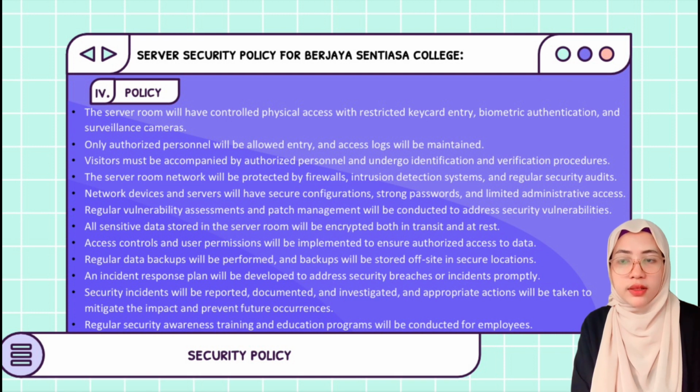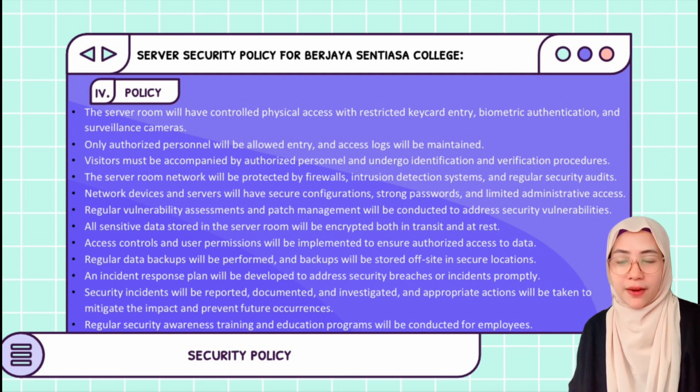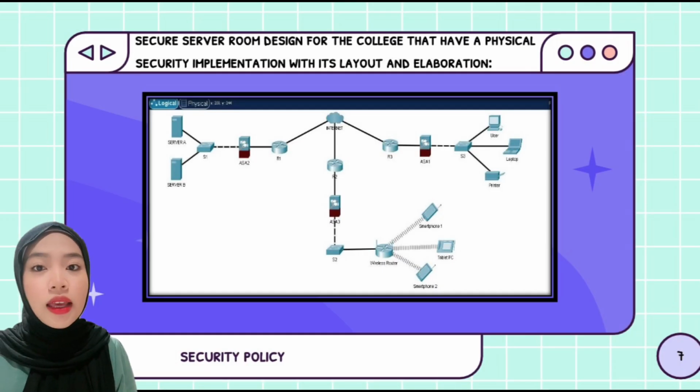Number 10, an incident response plan will be developed to address security breaches or incidents promptly. Number 11, security incidents will be reported, documented and investigated and appropriate actions will be taken to mitigate the impact and prevent future occurrence. The last is number 12, regular security awareness training and education programs will be conducted for employees.